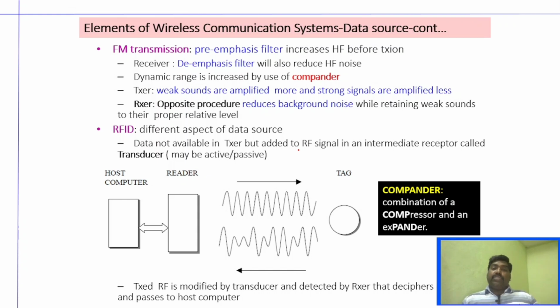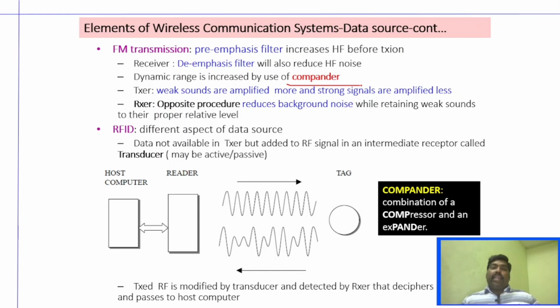Like FM transmission, where we use pre-emphasis and de-emphasis, where the frequency is increased locally at the transmitting side, and on the receiving side that will be suppressed, reducing the amplification of that particular frequency. And dynamic range can be improved by using a compander. What is a compander? A compander is nothing but a compressor and an expander. The compressor is used on the transmitting side and the expander is used on the receiving side.